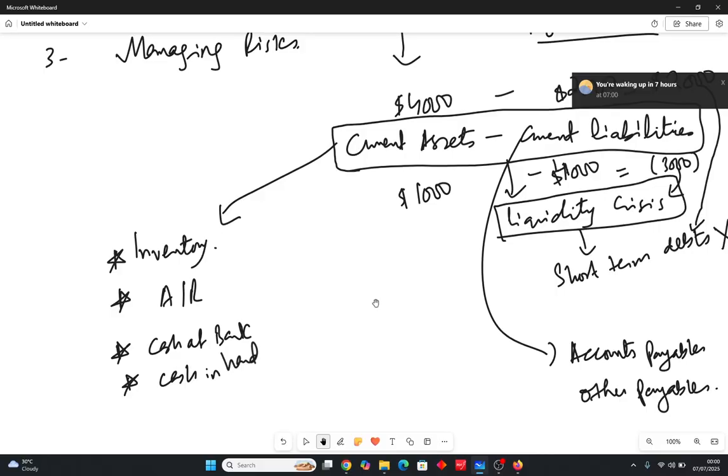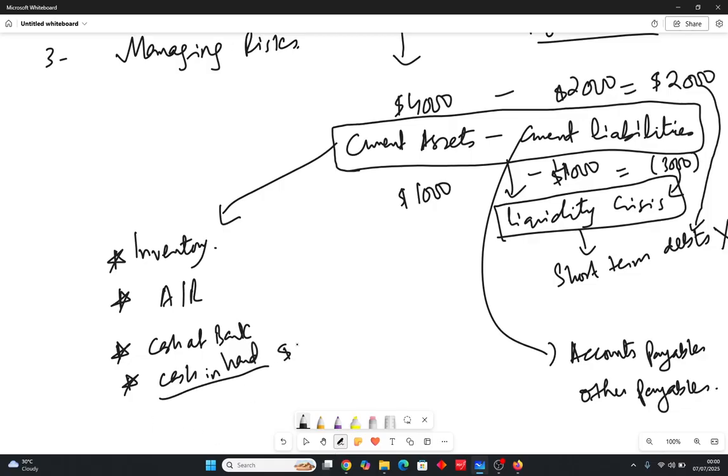But again, there is also a problem if you keep a lot of current assets idle. So there is a problem with this thing. The company might be losing in real terms, because with the passage of time the inflation is increasing and the company is losing in real term. What does it mean? It means that the purchasing power of money keeps on decreasing with the passage of time.